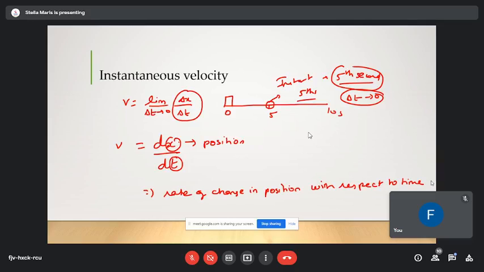Yes, children. Okay, so it is nothing but the rate of change in position with respect to time. Velocity is nothing but the rate of change in position with respect to time, and its unit is meter per second or meter second inverse.